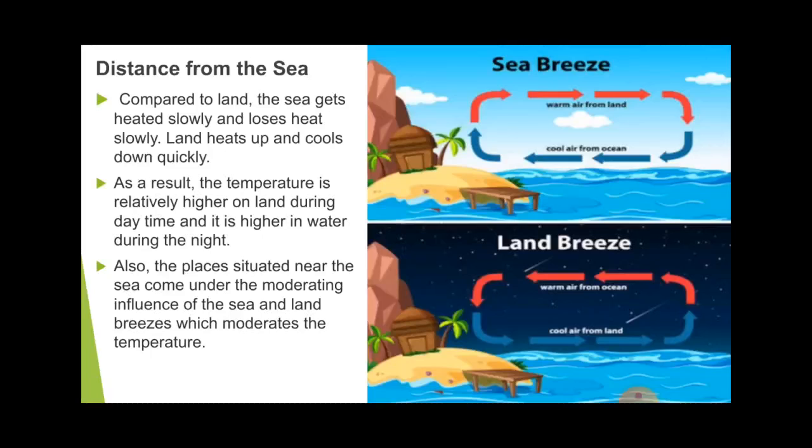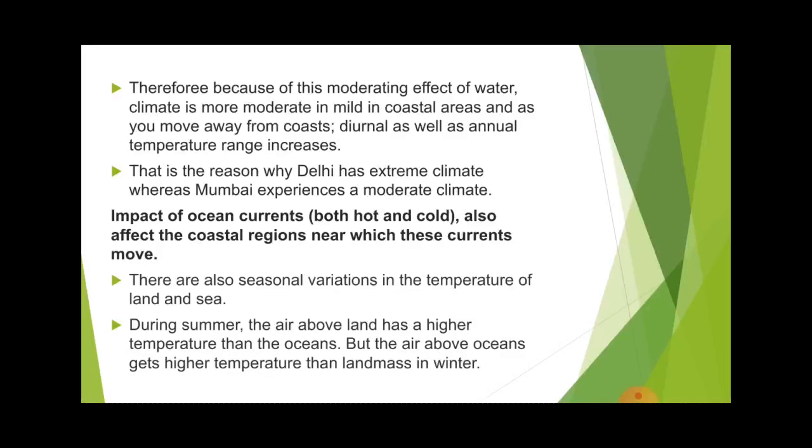So what will happen? The places become vacant over the ocean, so cold air from the land started moving toward the ocean area. So this cycle makes the temperature of land in the daytime as well as night time moderate. So this is the reason of the distance from sea. If you are near to the sea, the temperature will be moderate. If you are far from the sea, the temperature will vary.